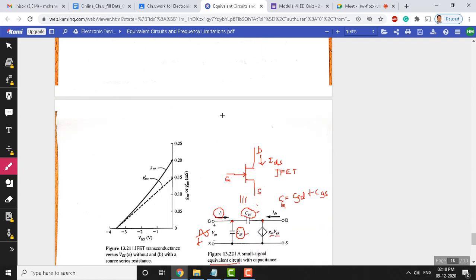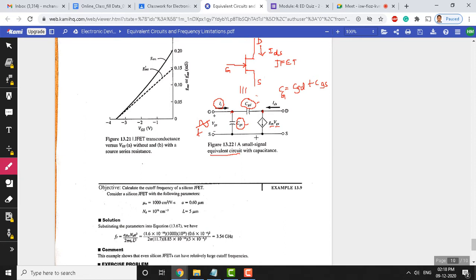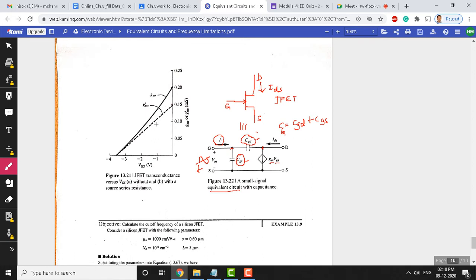Okay. And finally, we have this graph here, which shows the dependence of transconductance versus the gate source voltage. If the gate source voltage is negative, the transconductance is very less. Okay, as you can see here, -1, -2, -3, that means gate to source voltage is negative, the transconductance decreases. Whereas for positive or 0 and above, the gate source voltage transconductance value is going to be high.